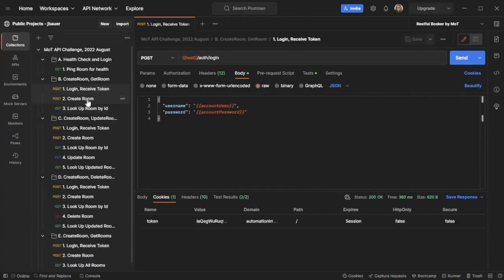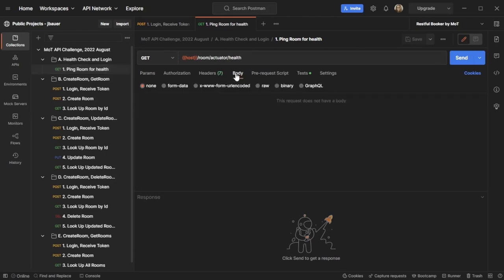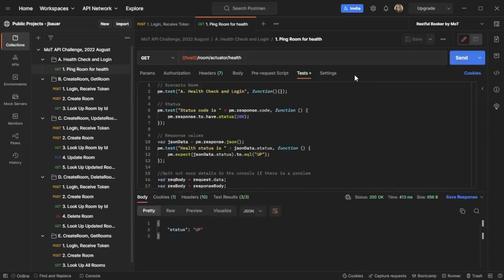So we're back here at the beginning. This is our auth. We can take a look at the very first one that I have here, which is for the ping. Now the ping doesn't have any body. It's just hitting the URL. So really we're just taking a look to see a couple of things based on this response of up. If things are not looking well, I don't know that you necessarily get a down, but you probably wouldn't get anything at all, and you certainly wouldn't get a 200. So let's talk a little bit about some of these pieces that I have here.